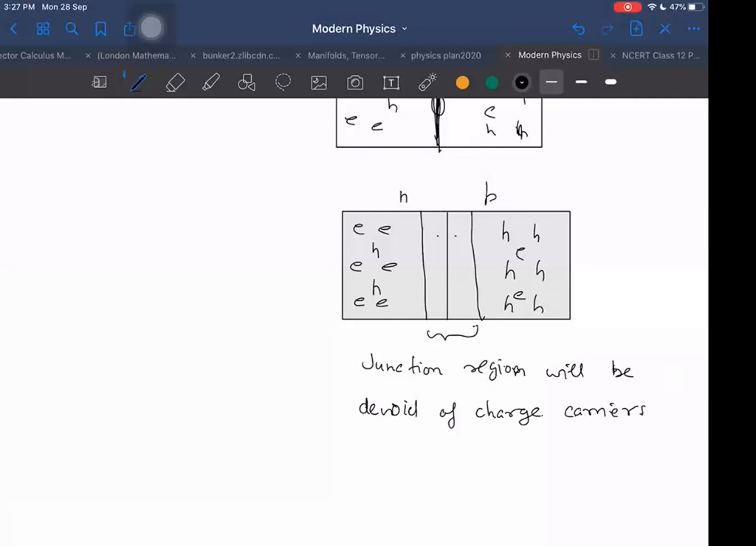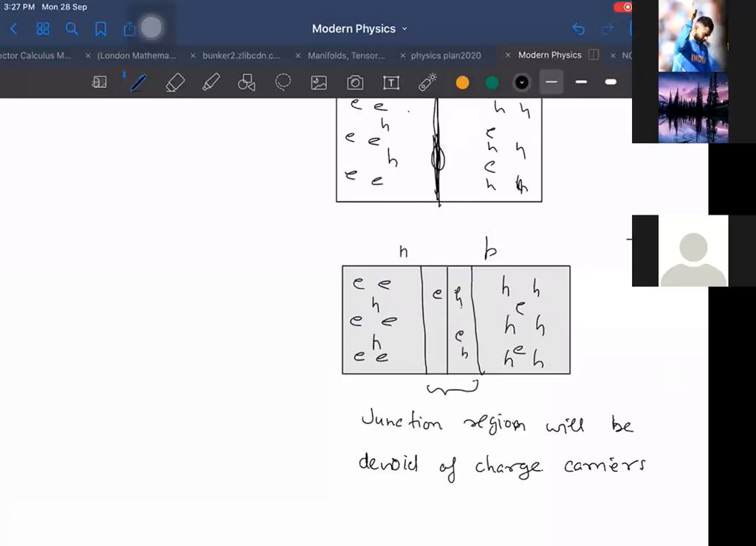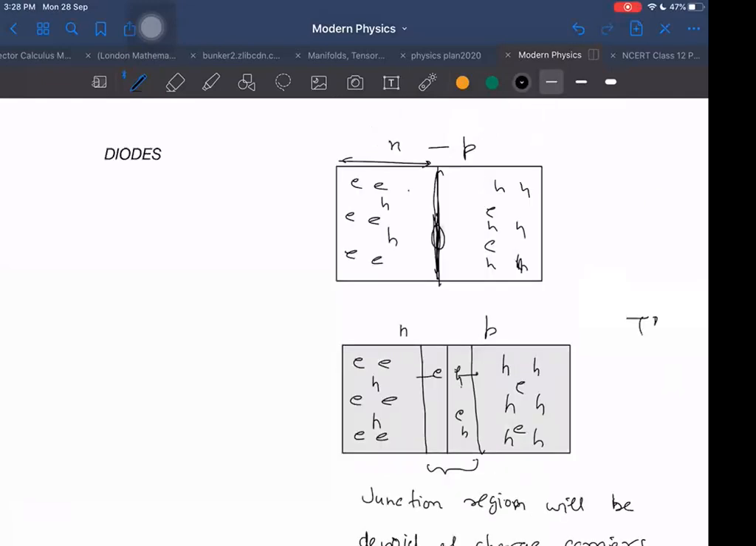And then as soon as an electron is created, as soon as a hole is created, which side will the electron go and which side will the hole go? If an electron hole pair is created, which side will they go? Hole will go to the left side, electron will go to the right side. Let me think. Is it right or wrong?